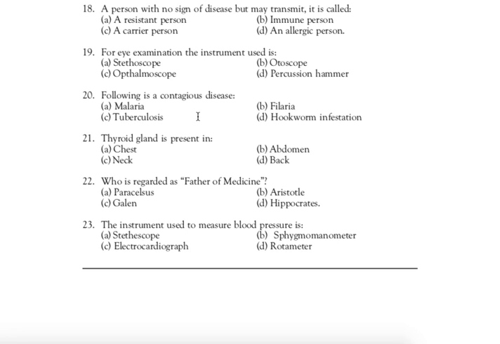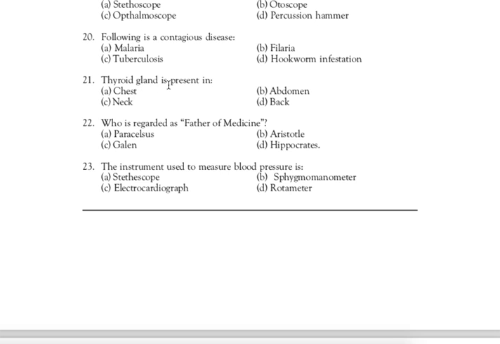Next question. Question number 20: The following is a contagious disease. Correct answer is tuberculosis. Tuberculosis is a contagious or communicable disease. Next question. Question number 21: Thyroid gland is present in. Correct answer is C, neck. Thyroid gland is present in the neck.